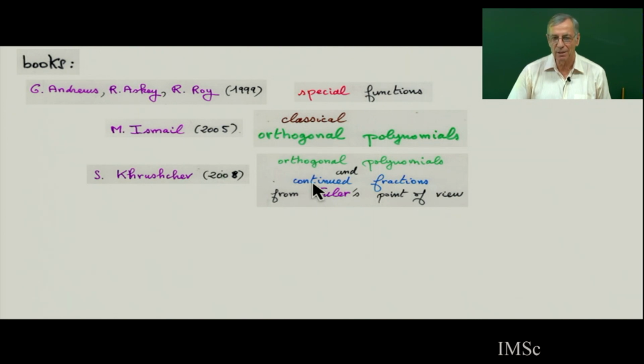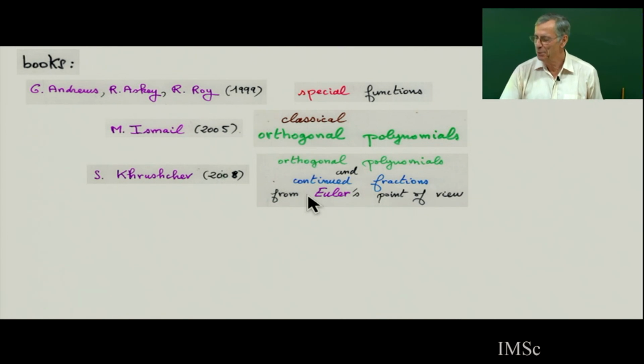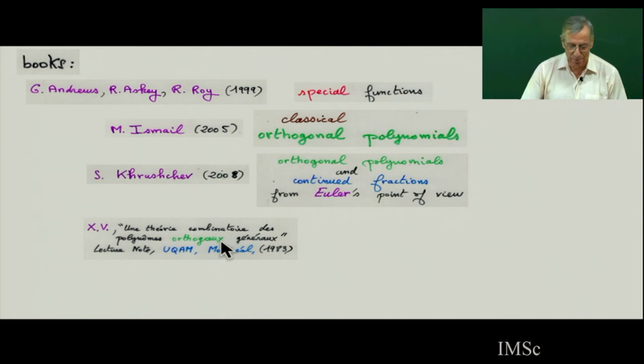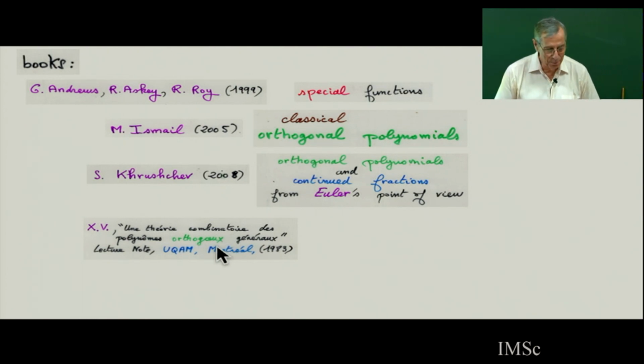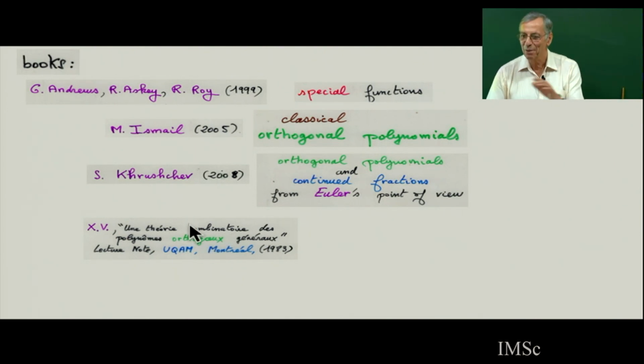And in this series, there is no book on the bijective approach to orthogonal polynomials. And Andrews and Ismail, 15 years ago in a meeting, asked me, you should do a book, because I had done a book in 83. It's a lecture note in French, Une théorie combinatoire des polynômes orthogonaux, 200 pages. This was starting a book, a survey at that time of the combinatorial approach to orthogonal polynomials.